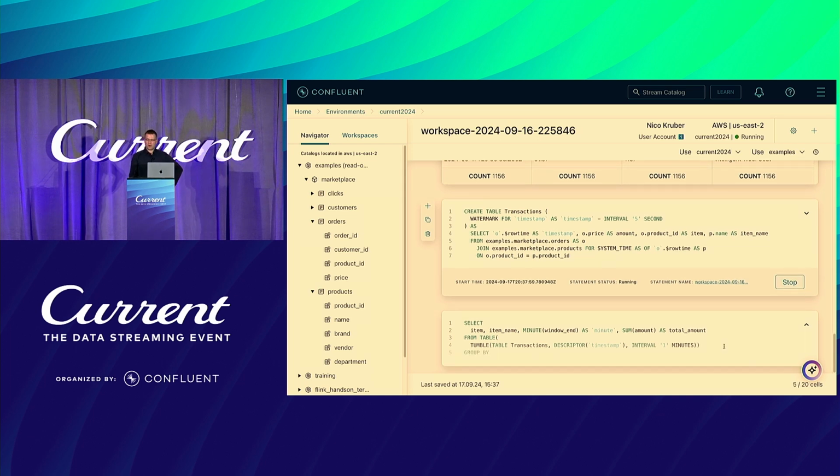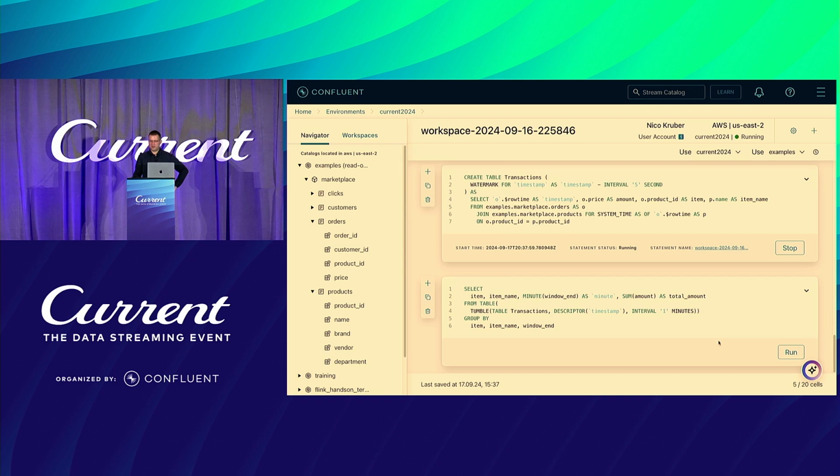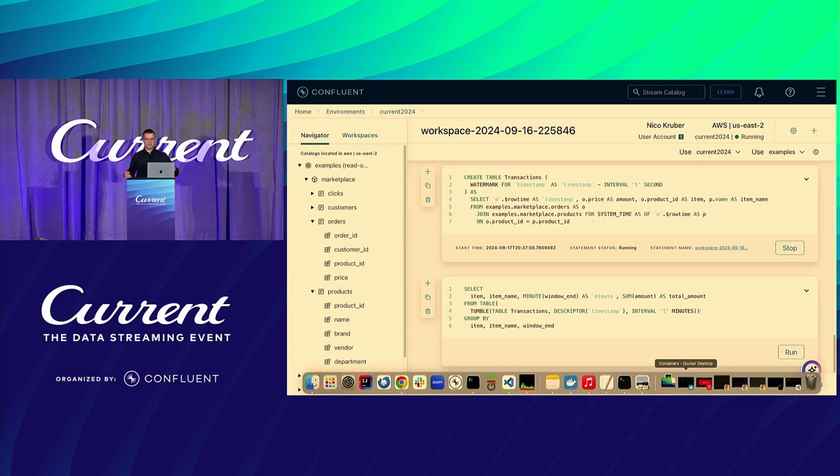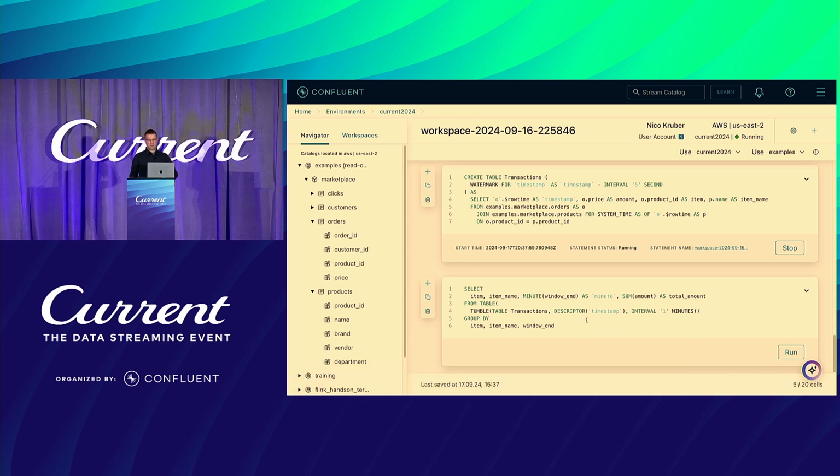Great. Now we can actually run our final query, the one that we have in the presentation. I want a tumbling window on the transactions. Well, I will not calculate this for a daily revenue for this example, because then we would have to wait a day to get results, because I'm just producing them now. They won't have timestamps from yesterday. So I do this by the minute and aggregate the total revenue by minute by item. Run.